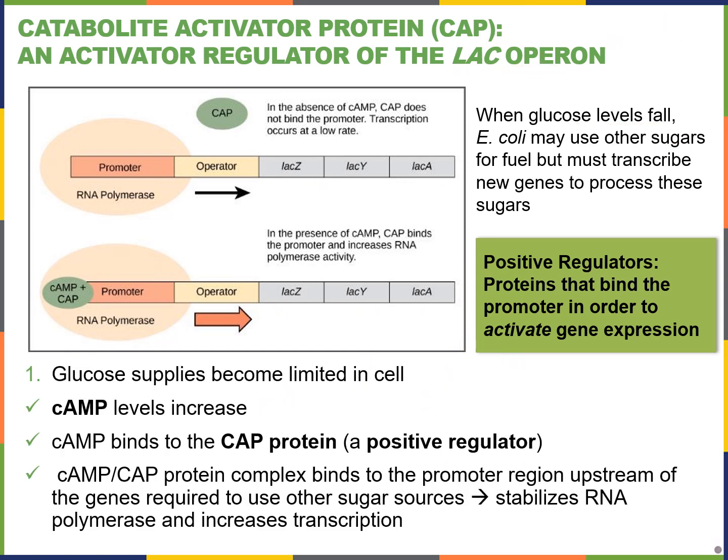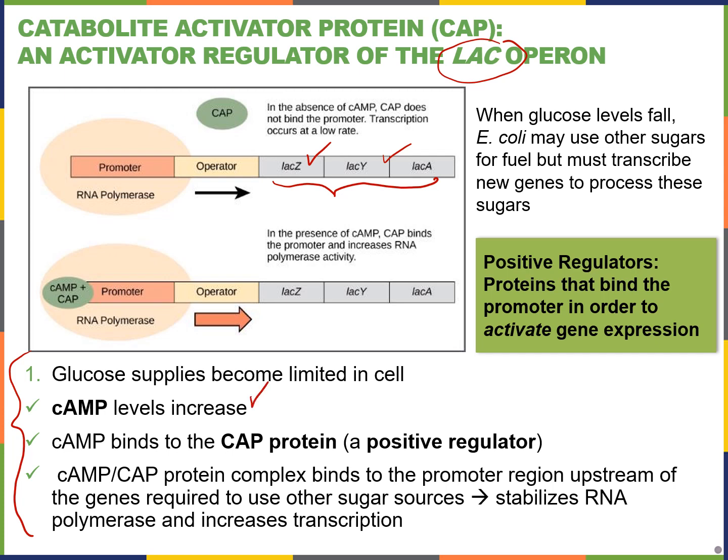So when glucose levels are low and you have other sugars such as lactose available, you're going to want to transcribe these genes that allow lactose to enter the cell and allow the cell to metabolize lactose for energy. And how this occurs is, for example, shown down here. This is the first step. Glucose levels become limited, so glucose goes down, and cyclic AMP levels go up.